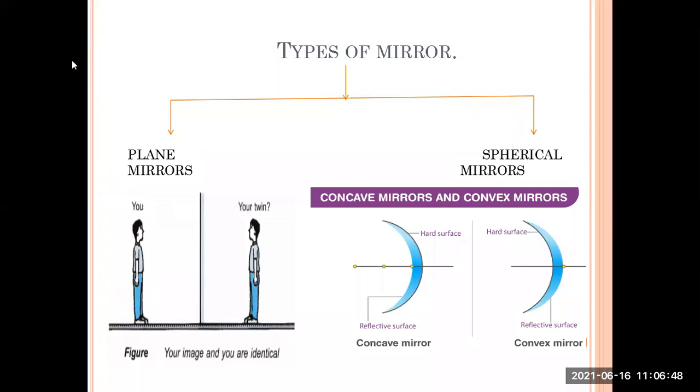And spherical mirrors are again classified into two types, that are concave mirrors and convex mirrors. We are just having an overview of this lesson. I have left behind some curiosities so that you will find those answers. You will go behind it, and some of your questions will be answered in this lesson itself.